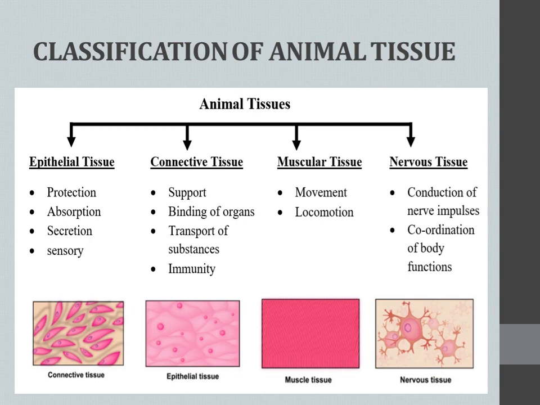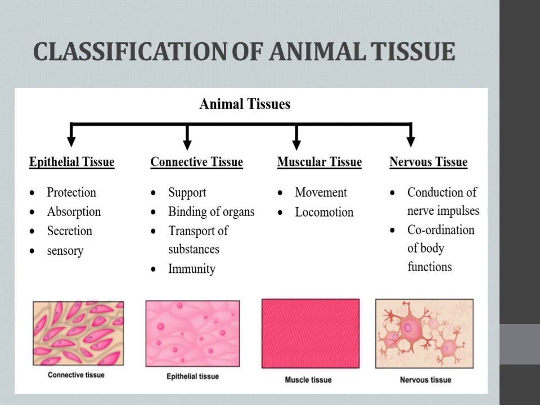For example, one bone will be connected with another bone by connective tissue, or the skin is connected with the muscle by connective tissue. The muscle is connected with the bone by connective tissue, right? That type of tissue is known as connective tissue.